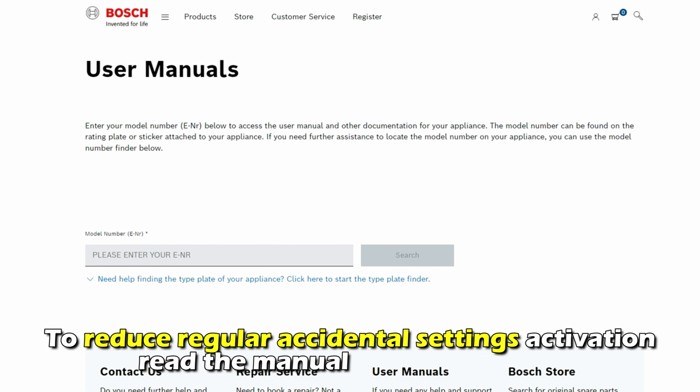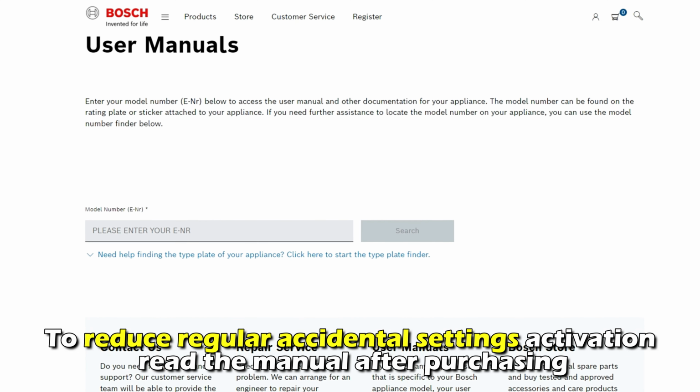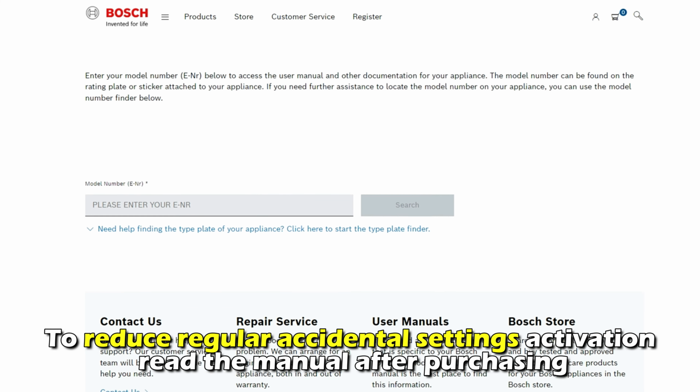Read the manual. To reduce regular accidental setting activation, read the manual after purchasing.